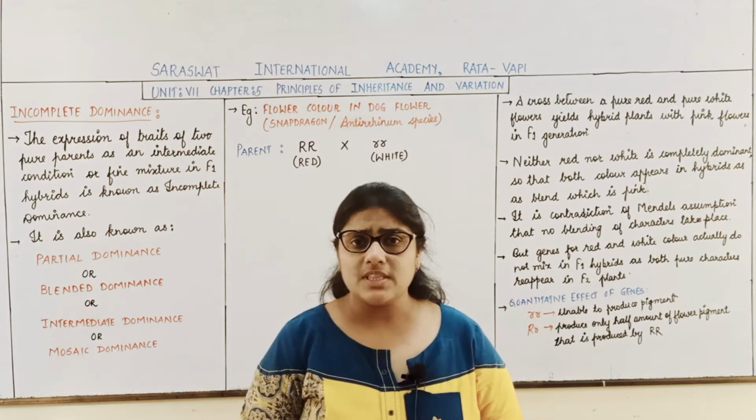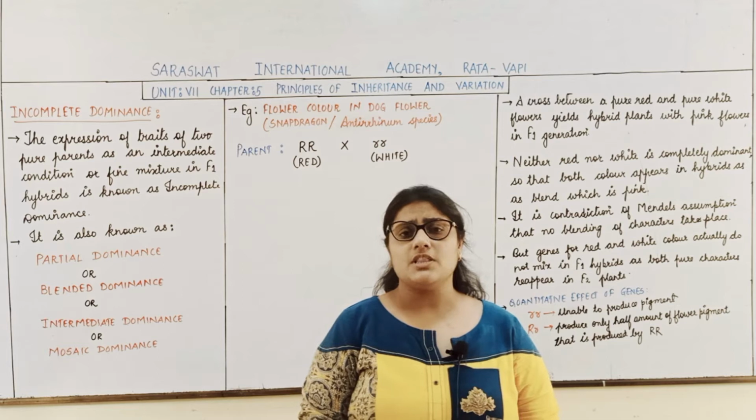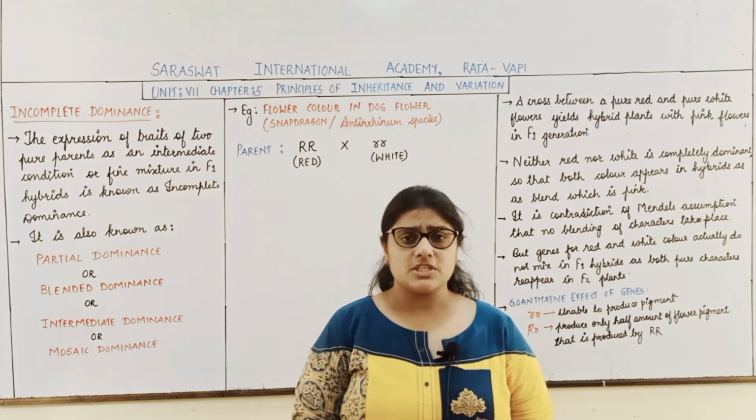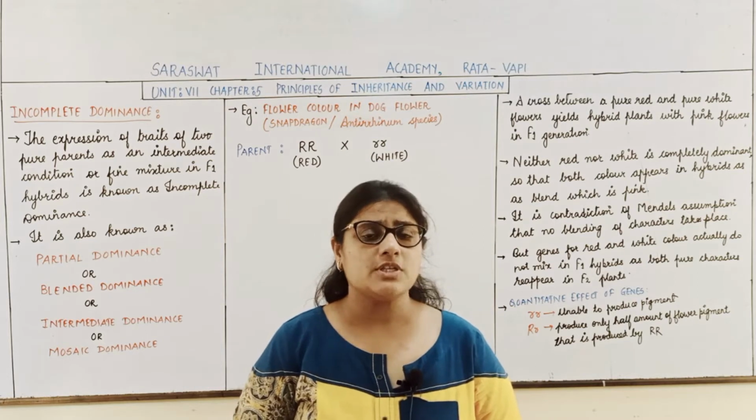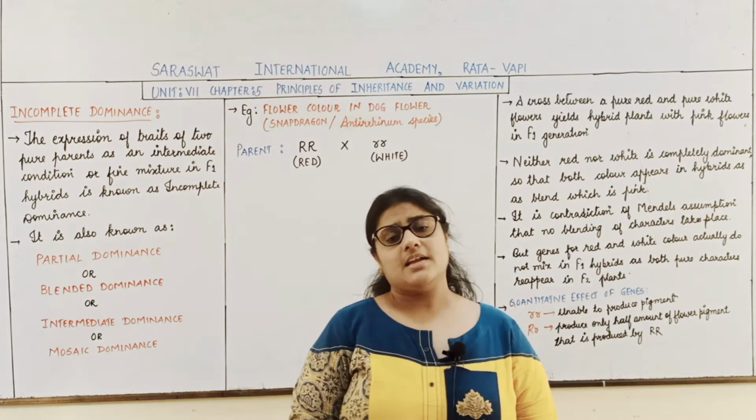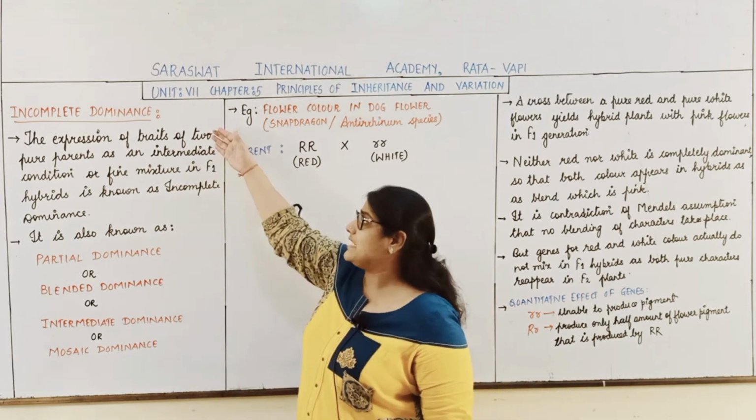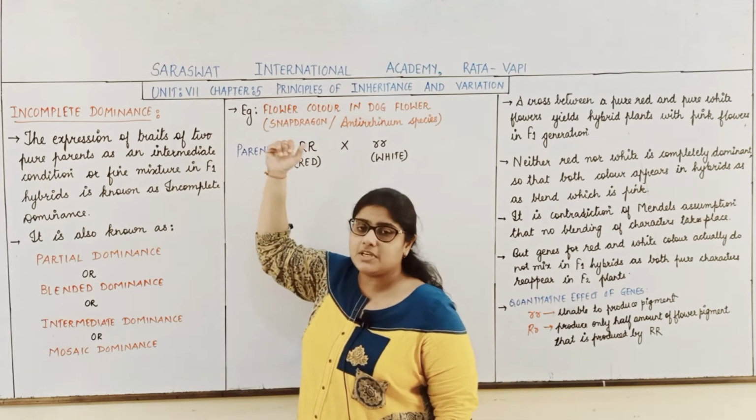I told you that there is an exception in the law of dominance. There were two exceptions which I mentioned, students. One exception was incomplete dominance and another one was codominance. So students, today we will deal with the topic incomplete dominance.